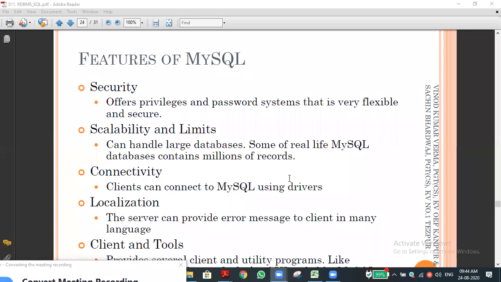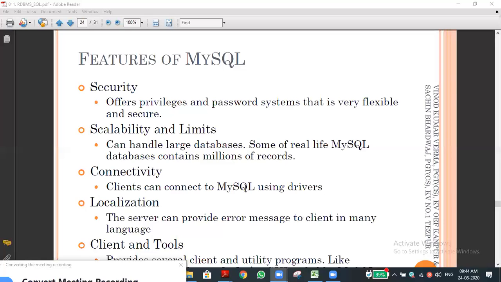This is another way to store the data; it can be stored in SQL also. It is very easy to connect with SQL using drivers. Many drivers are there. For example, for Python, we have to use the MySQL Python connector. That is the driver name. You should install that one. Once you install it, you can connect with Python. Drivers means it is software, so we can install that and use it.